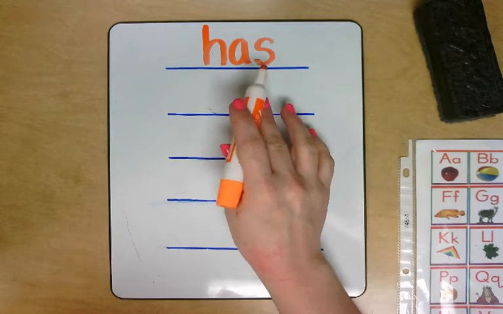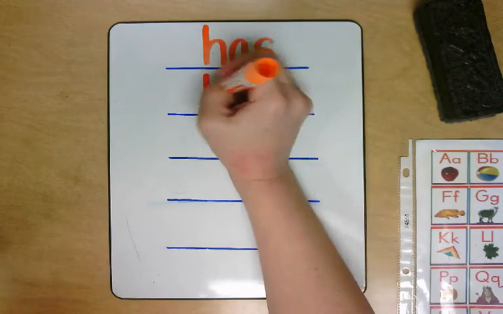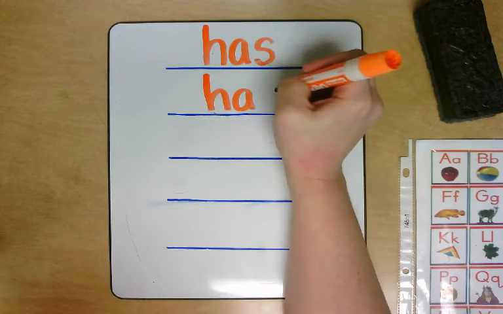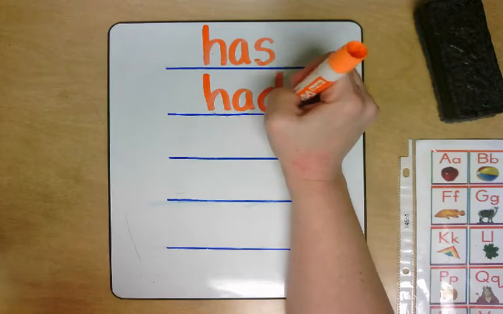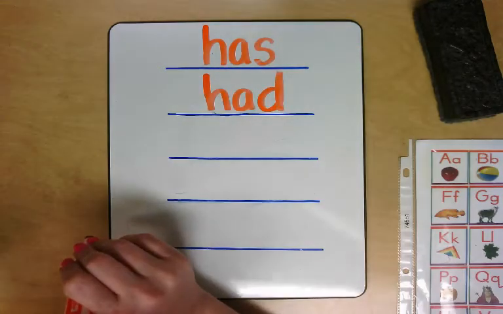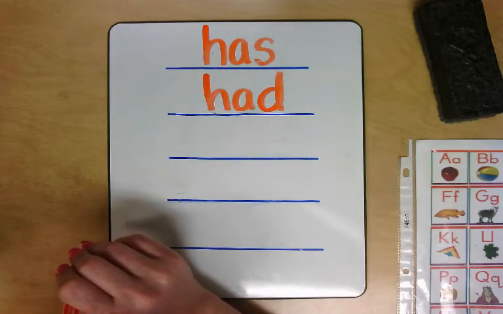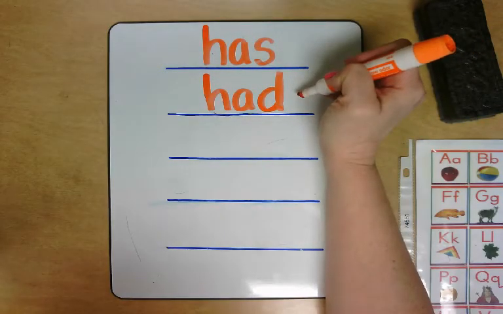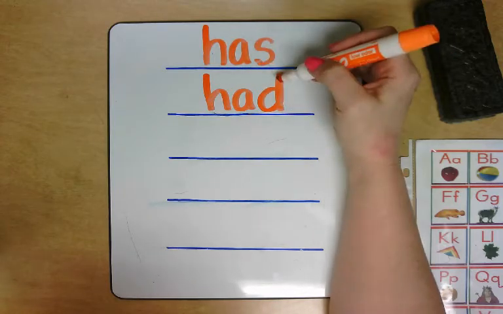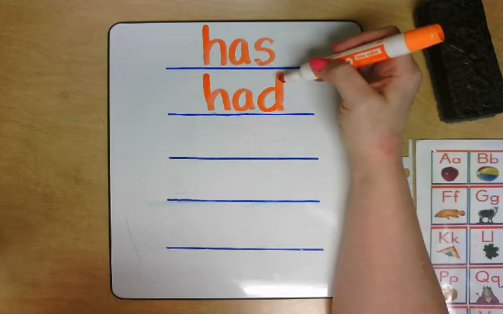We're going to change the final sound. D. What letter makes the D sound? D. There's the word had. Let's change it again. We had has. Now we have had. I want to see if we can change one sound in the word had to make it say hid.